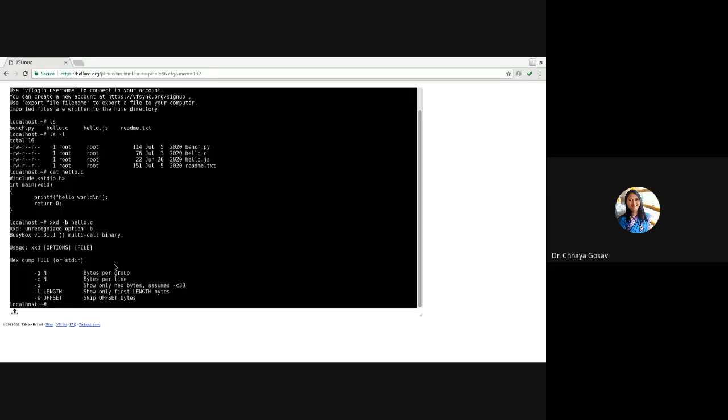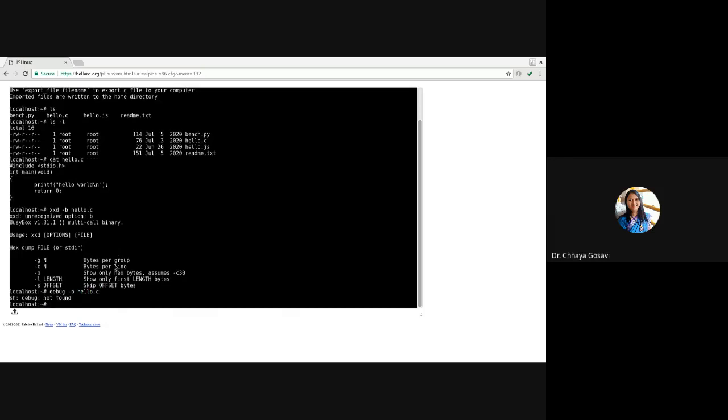In case of a Windows machine, use the command debug -b. On a Unix system, you have to use the command xxd with the file name hello.c. Debug will not work on a Linux system. It will work on Windows. Go to the command prompt and give the file name with the debug option.